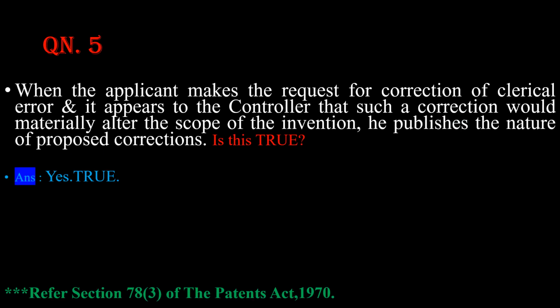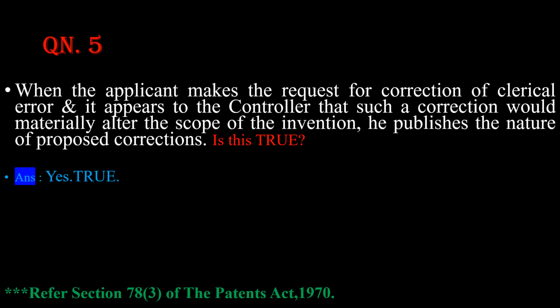Question number 5. When the applicant makes a request for correction of clerical error and it appears to the controller that such a correction would materially alter the scope of the invention, he publishes the nature of proposed corrections. Is this true? Yes, this is 100% true.